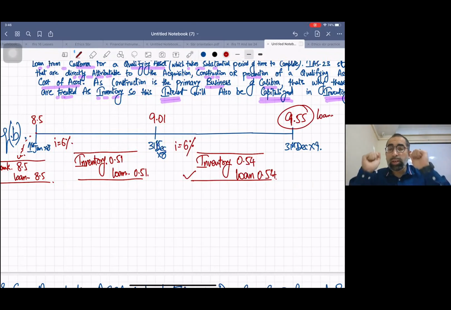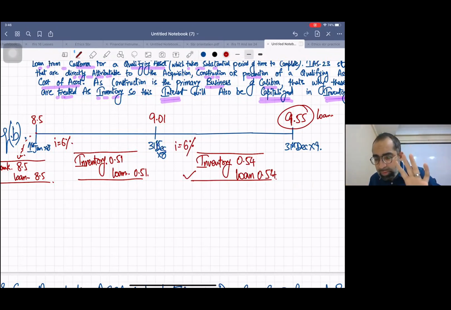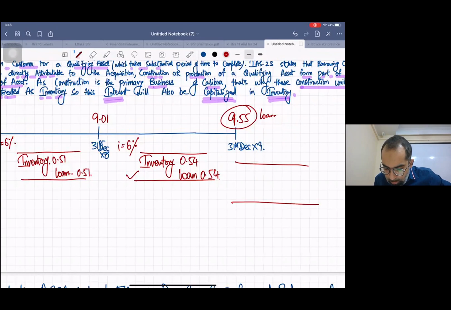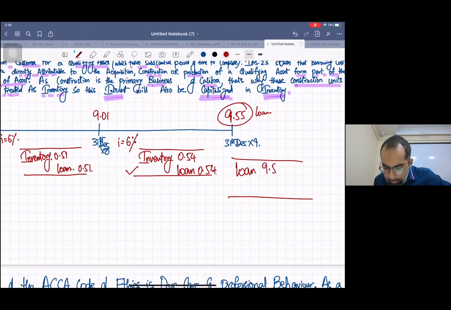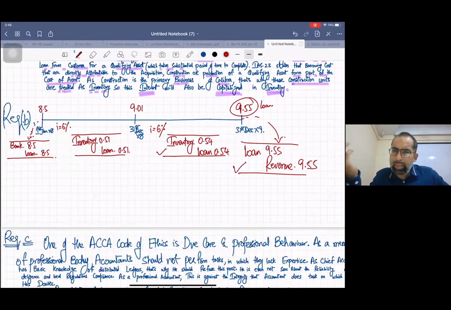And now once you deliver, listen, it was written in the question that we'll give possession, we'll transfer the title at the end of year 2. So at the end of year 2, yes, this is our income. We'll debit the loan and we'll credit the sales revenue or whatever the income is. So this entry is at year 2. These are the entries. I have made the horizontal entries. You can make it vertical as well, because some students find it easy to make a timeline.